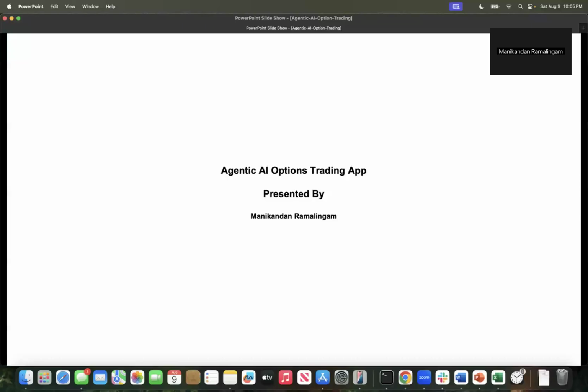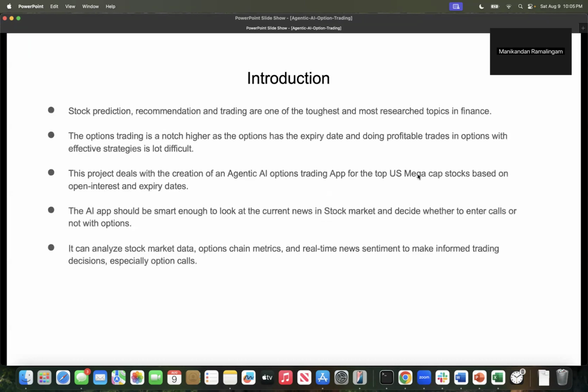Hello everyone. Today I'm going to discuss my project, an Agentic AI based options trading app. Stock and options trading is complex, with options adding the challenge of time and price decay. This project builds an AI driven options trading app for top US mega cap stocks using open interest and expiry date. This app combines market data, options metrics, and news sentiment to decide on profitable call trades.